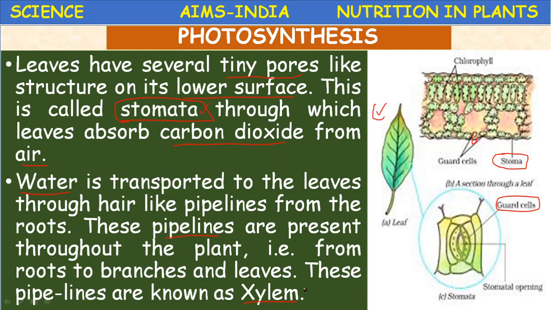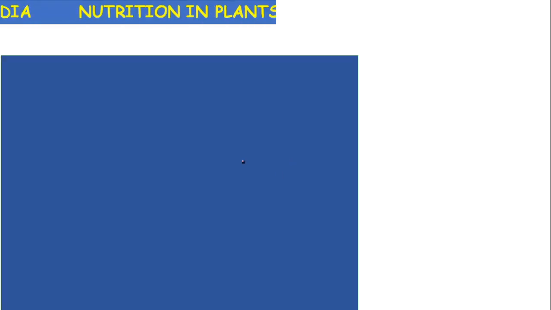Then how is water available? The water from the soil is absorbed by root hairs, and the roots and the entire plant is supplied with pipelines. They are called xylem. Through xylem the water is transported to the leaves. Okay, these are the requirements available to the plant for photosynthesis.